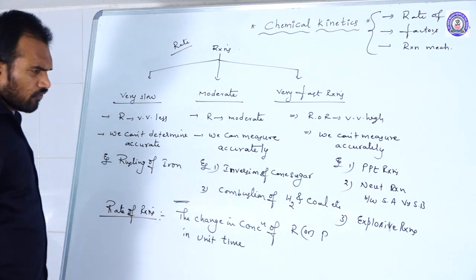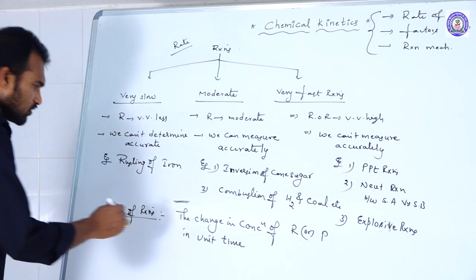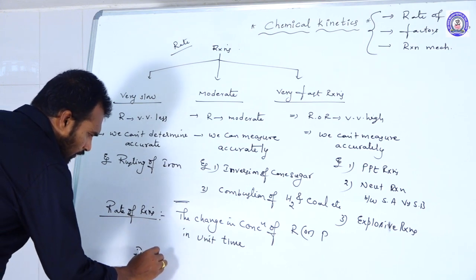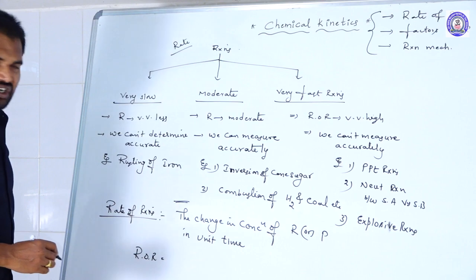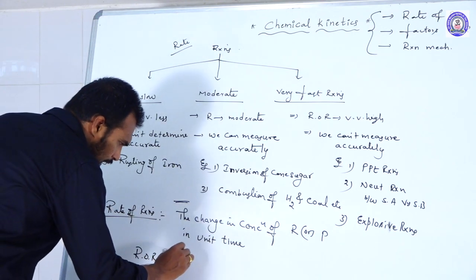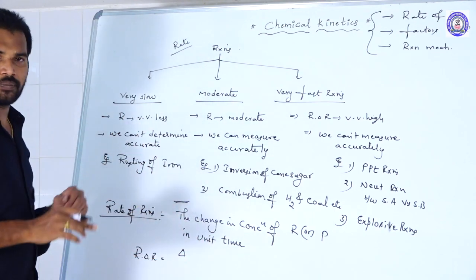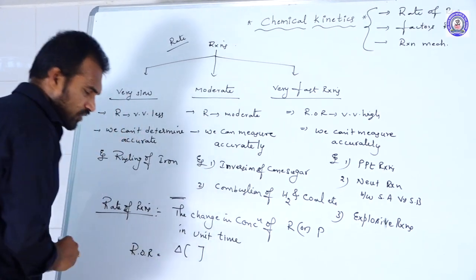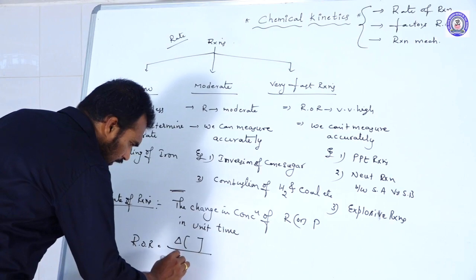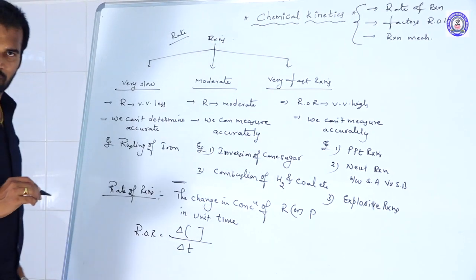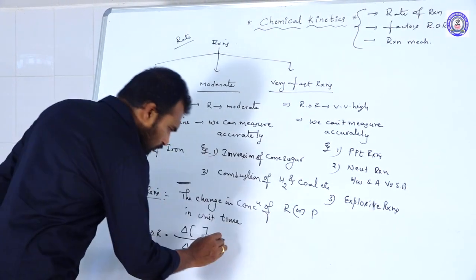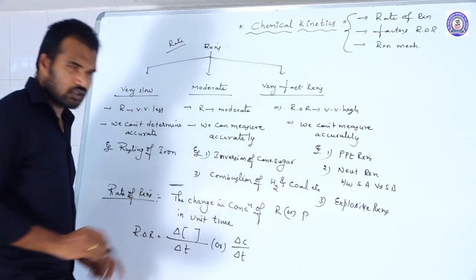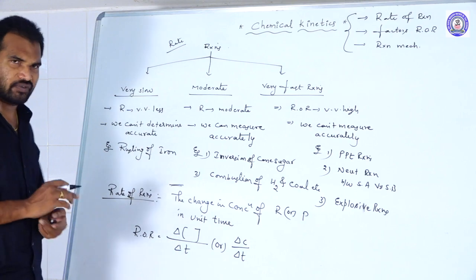If you write this same statement in equation form, rate of reaction is equal to the change in concentration, which we usually represent with square brackets, divided by the change in time. That is, delta C by delta t. This is the general representation of the rate of the reaction.